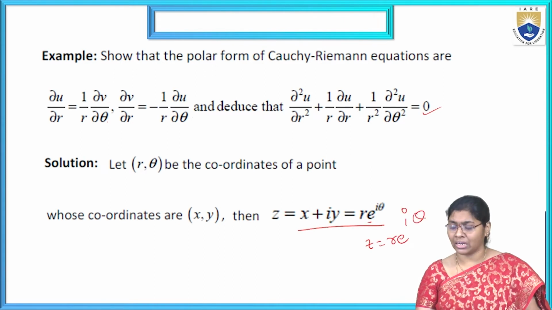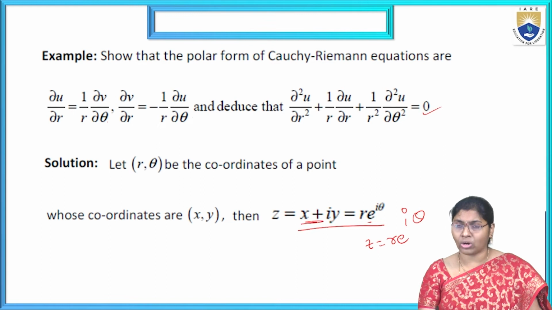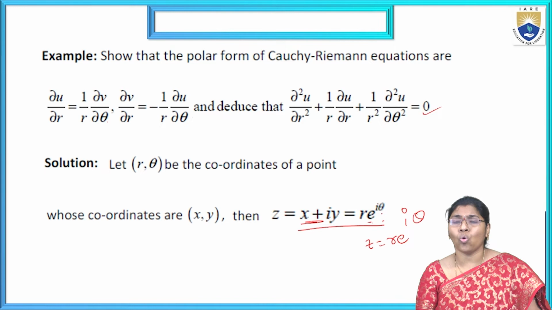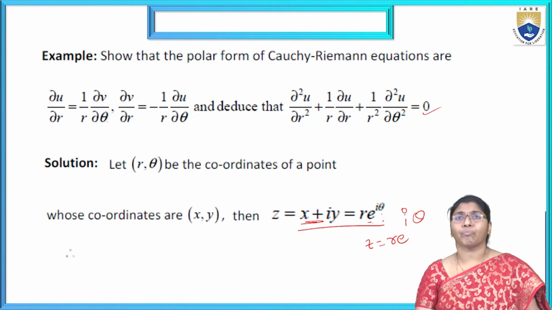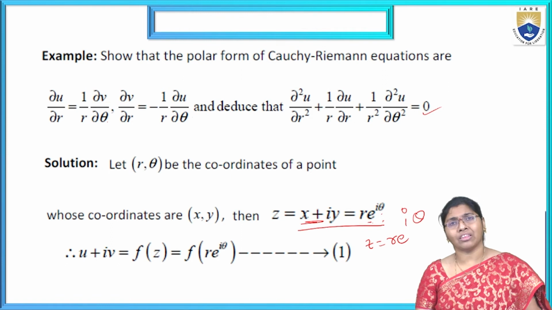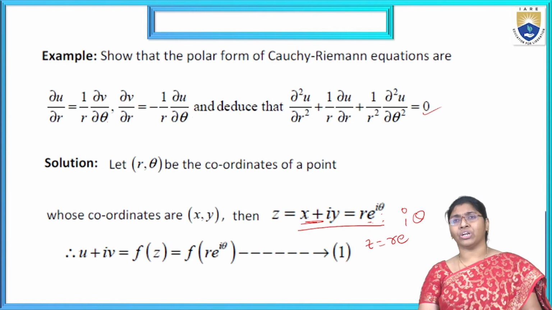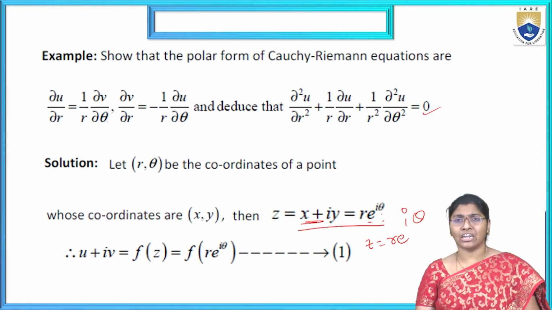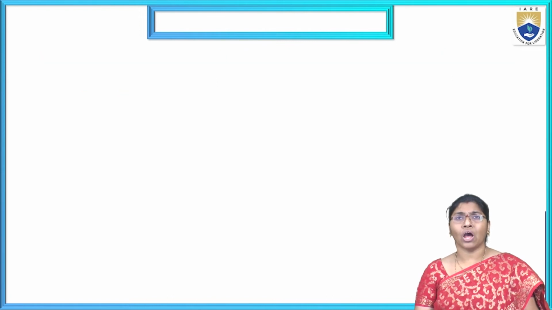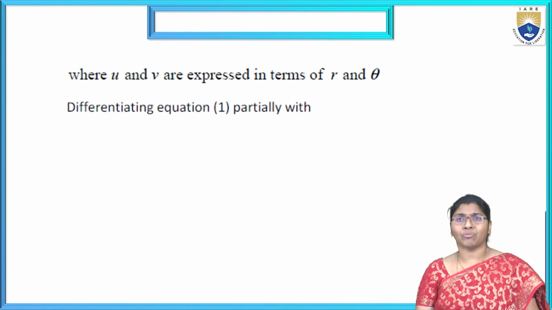Earlier in the coordinate system it is x plus iy; in polar coordinates it is r into e power i theta. The first condition: u plus iv, that is w equals f of z equals f of r e power i theta. That is equation number 1, where u and v are expressed in terms of r comma theta.